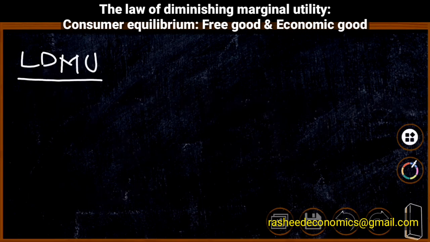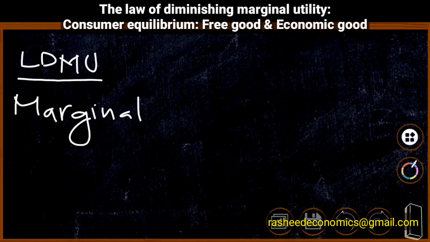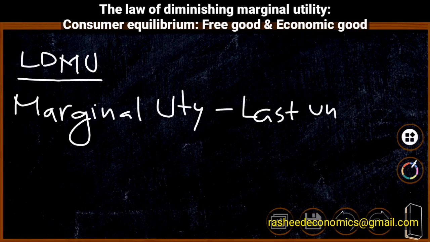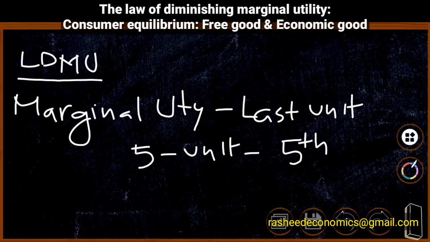Next concept is marginal utility. Marginal utility is the utility derived from the last unit. Suppose a consumer is using 5 units of a commodity. The fifth unit is the marginal unit, and the utility derived from the fifth unit can be termed as marginal utility. According to Marshall, marginal utility can be measured using cardinal numbers like 1, 2, 3, 4, etc. Therefore, cardinal measurability of marginal utility is one of the important features of the Marshallian analysis.